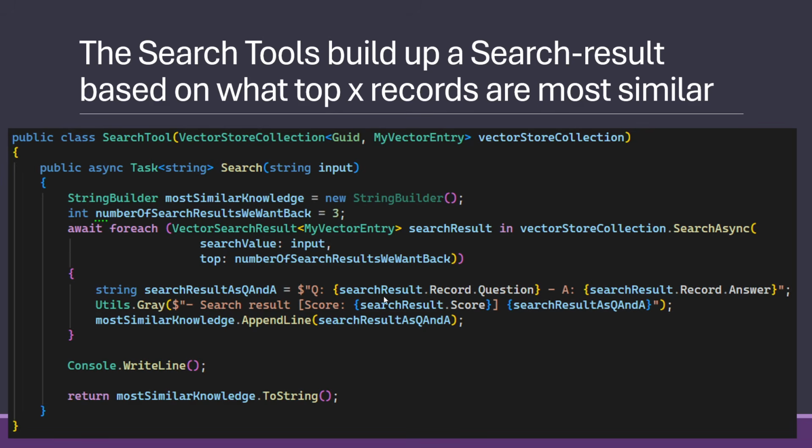Then we write them out here so we can see in a sample in a second, but otherwise we just build up a string with the most similar knowledge we want to give back to the LLM. And giving back to the LLM is just returning it from the tool. Just as when it called get persons and got the people, now it actually gets the live search result from the vector store and uses that in order to do the answer.